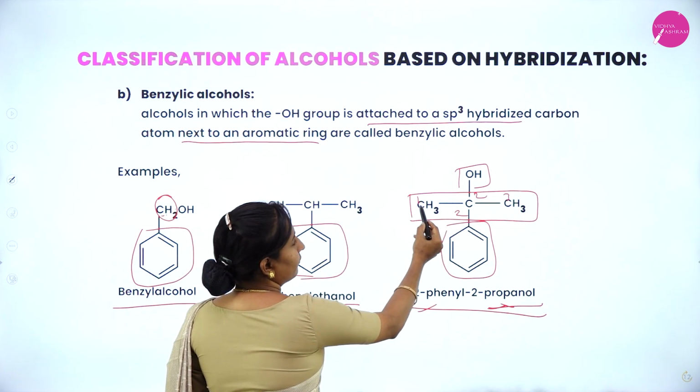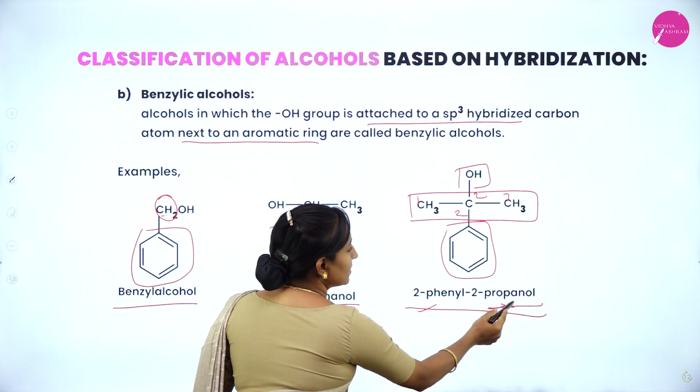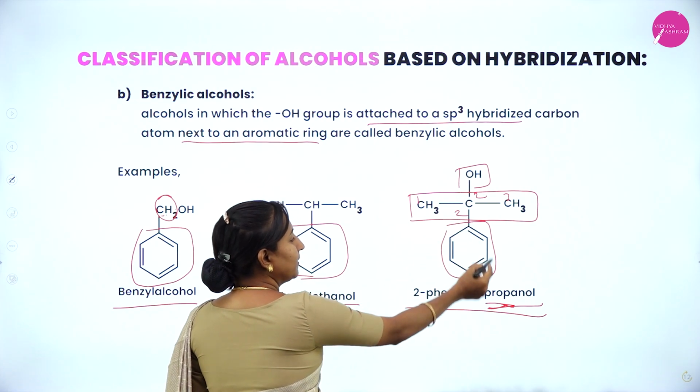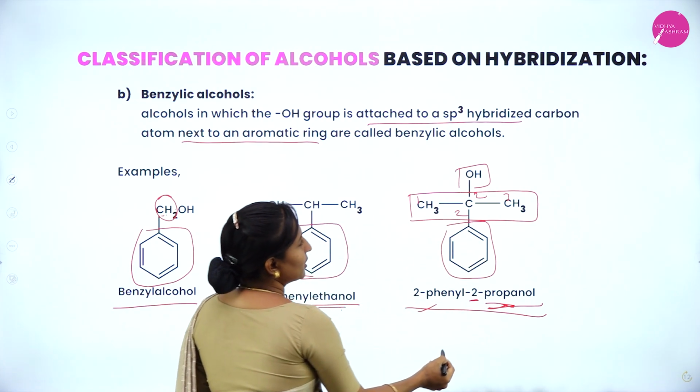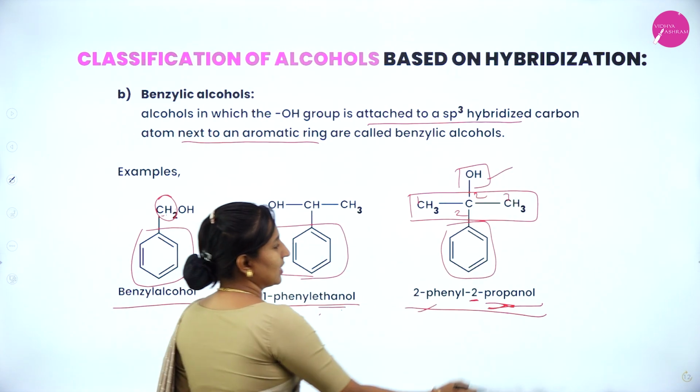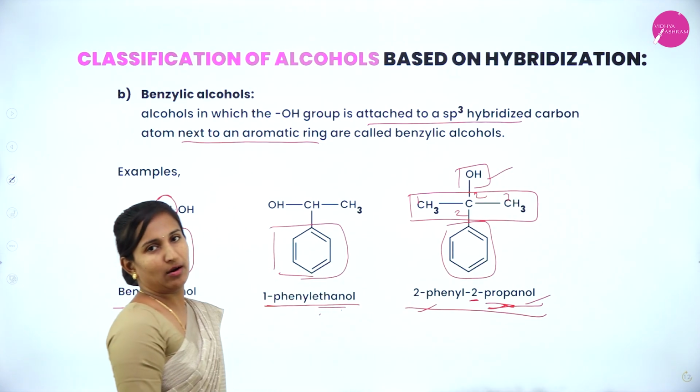Because of the presence of 3 carbons, we can say it as prop. At the carbon number 2, OH is present. It is mentioned to be 2-prop, with the suffix for alcohol, that is ol, 2-propanol.